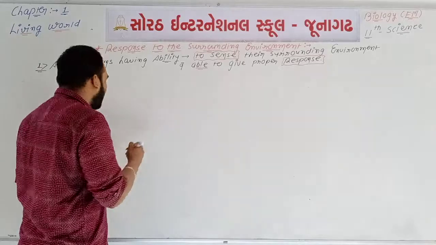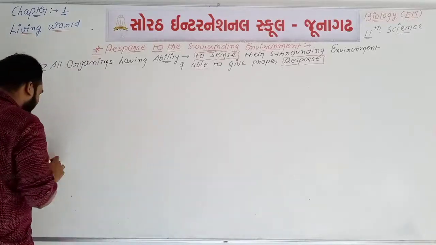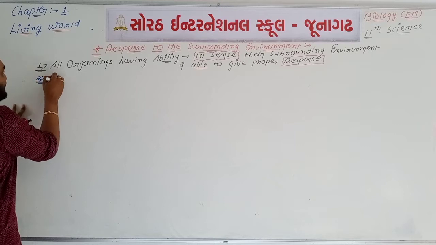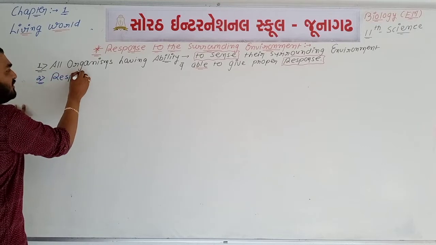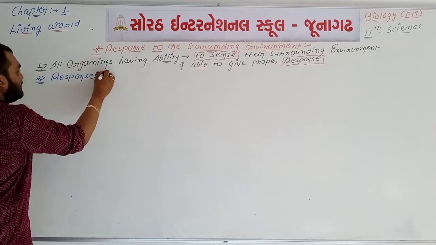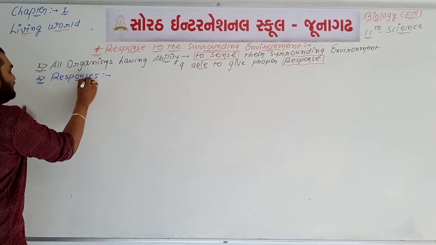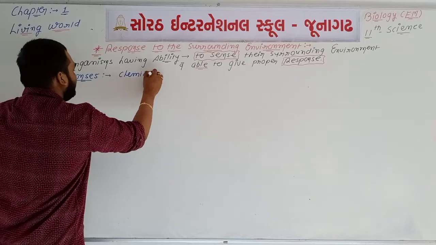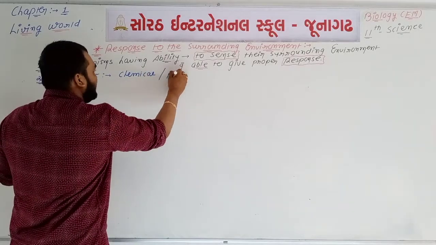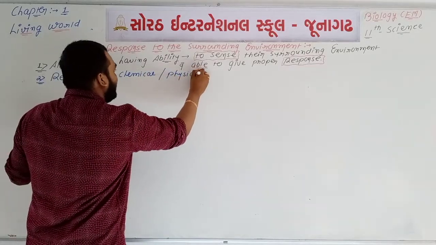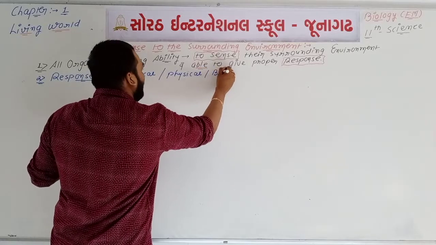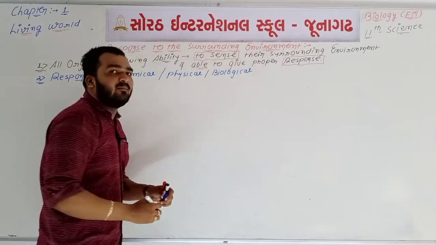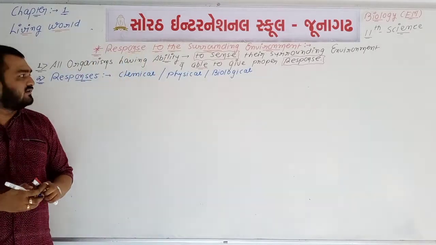Now if we talk about point number 2, the types of response, all these responses will be either chemical or physical or biological. So we can say that different options are there for the responses.